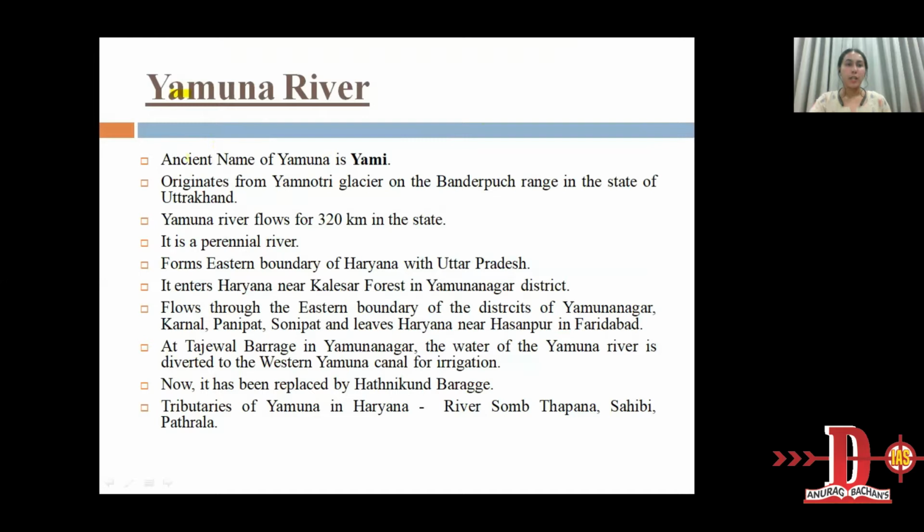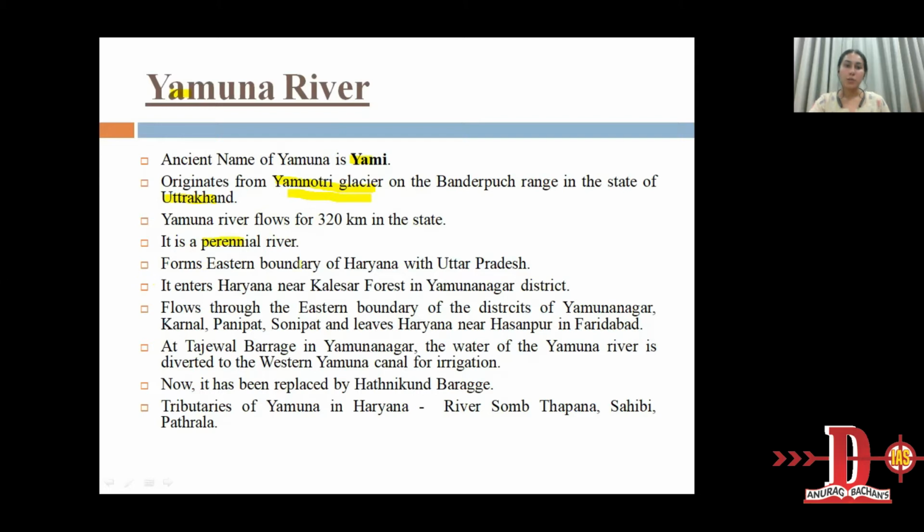Yamuna River. The ancient name of Yamuna is Yami. It originates from Yamunotri Glacier on the Bandarpunch range in the state of Uttarakhand. Yamuna River flows for 320 kilometers in the state, which is the longest among all the rivers of Haryana. It is a perennial river.